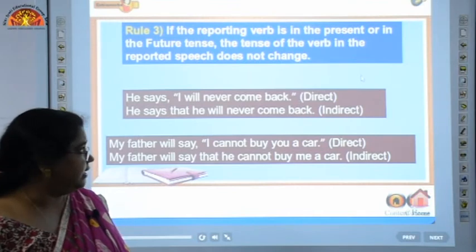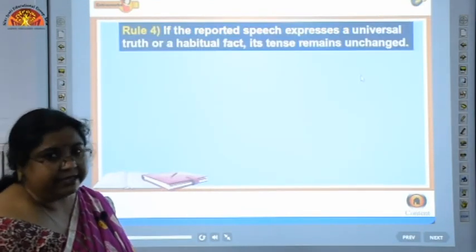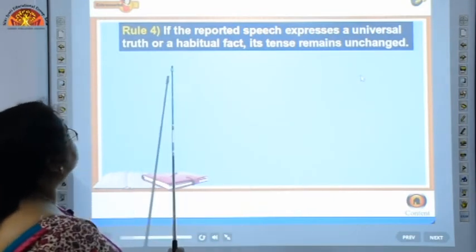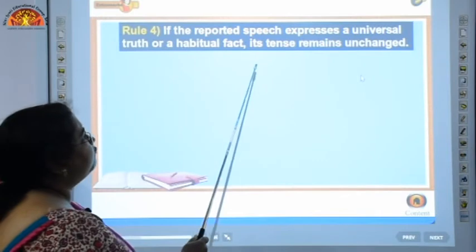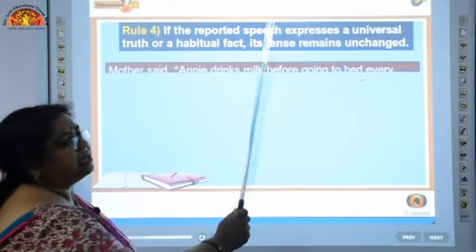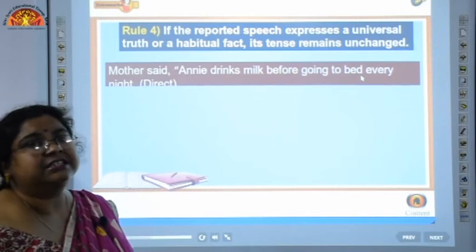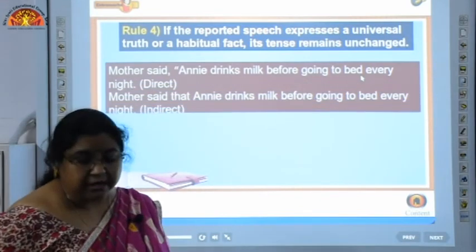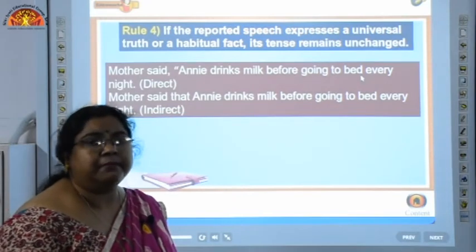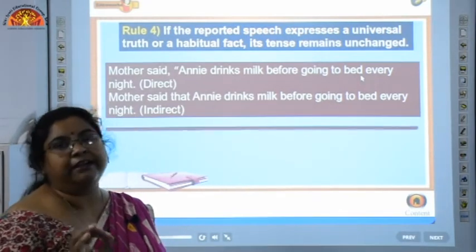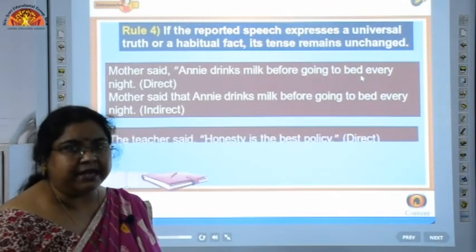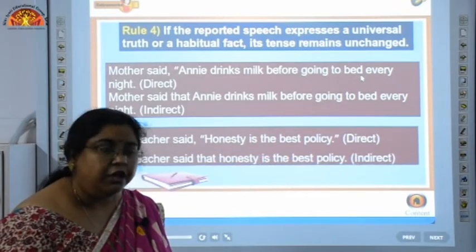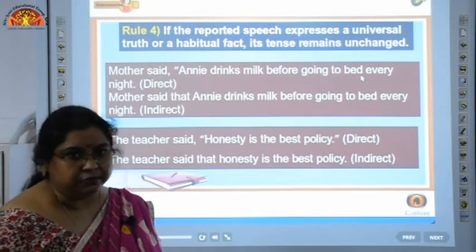Now, let us move to the next rule, that is, if the reported speech expresses a universal truth or a habitual fact, its tense remains unchanged. Now, these are some of the exceptions here. We can understand them as a rule. Whatever be the tense of the reporting verb, it does not matter if it is talking about any universal truth or habitual facts.